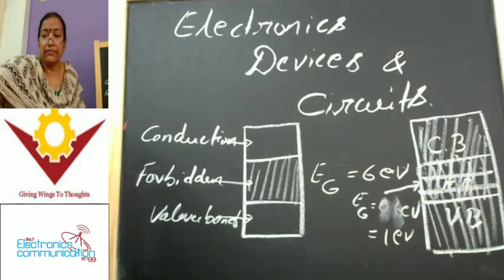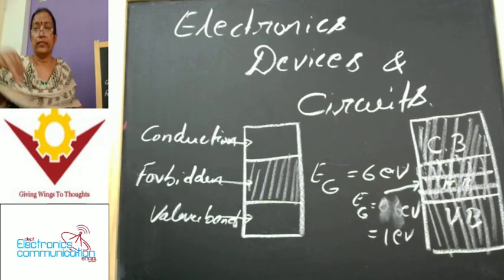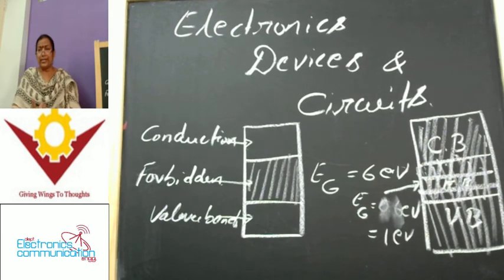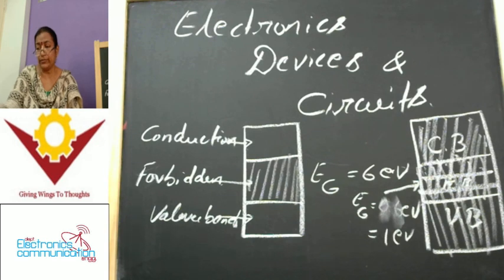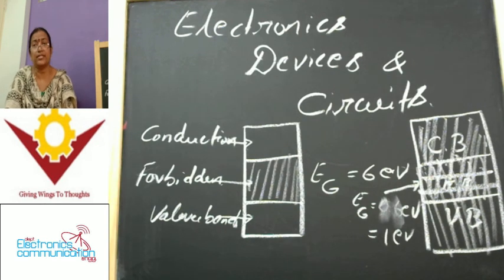In that case, definitely, what to do? What to do means we have to increase the charge carrier concentration, either electrons or holes. So in this case, definitely we can add some impurities. By adding impurities to the intrinsic semiconductor, we call that particular semiconductor an extrinsic semiconductor. By adding impurities to the intrinsic semiconductor, we get extrinsic semiconductors. That extrinsic semiconductor we call the impure form of semiconductor.